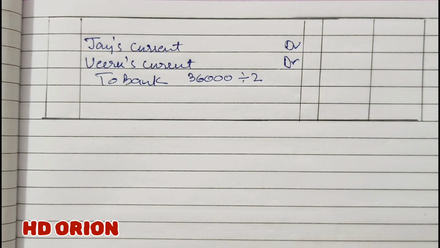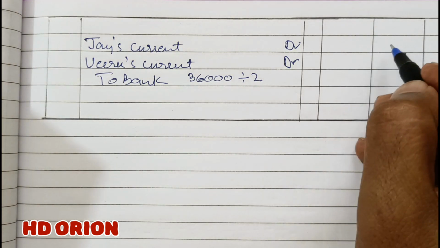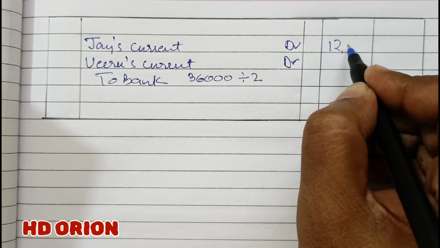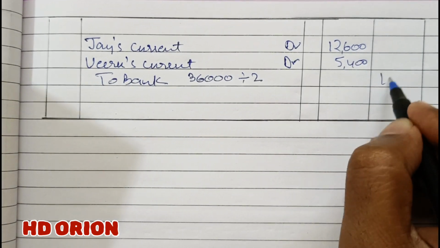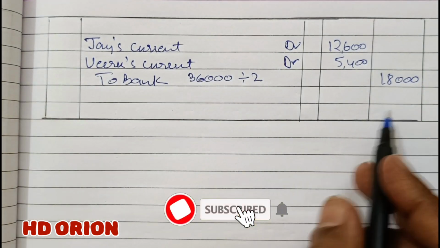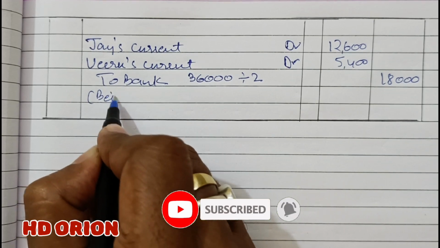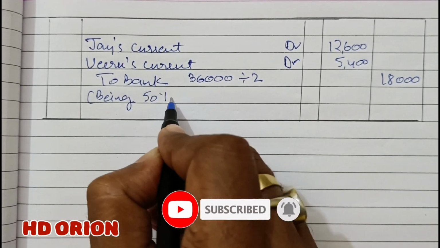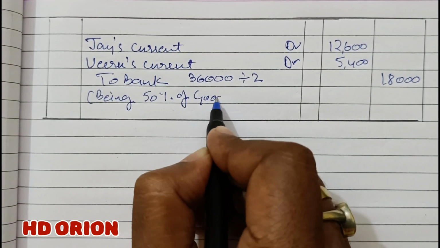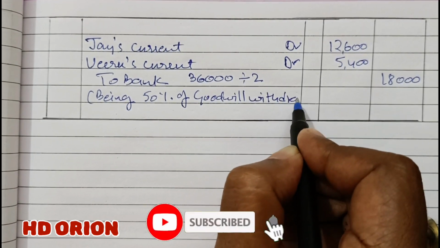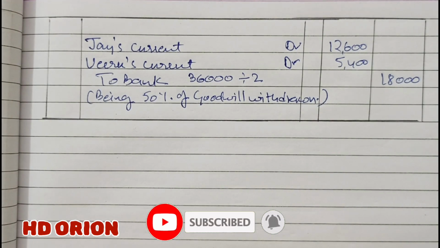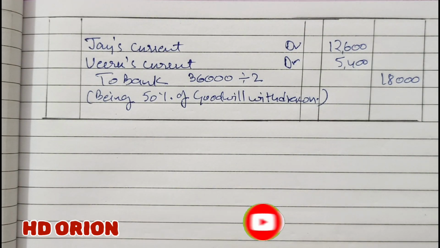So the amount they have withdrawn is rupees 12,600 and rupees 5,400. Total is 18,000 withdrawn. Being 50% of goodwill withdrawn. So these were the journal entries related to the question.